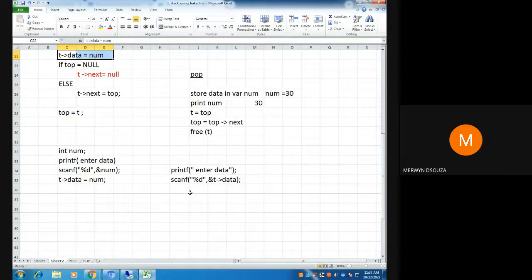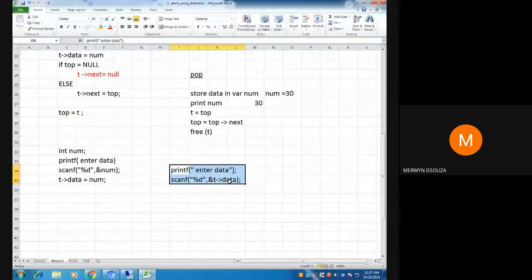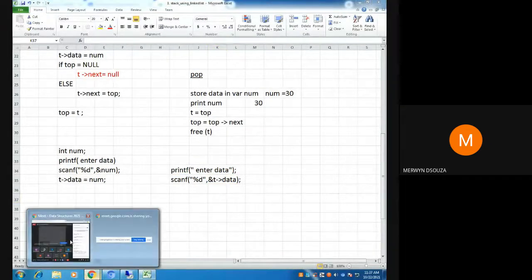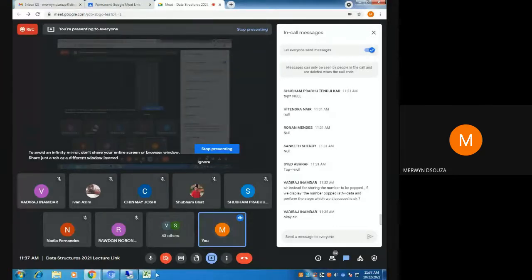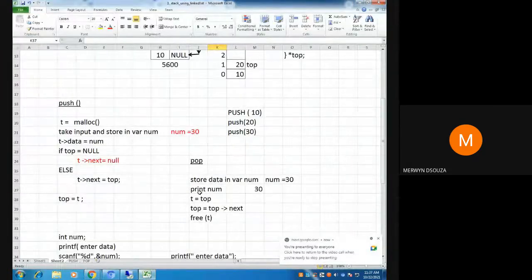There's a shorter way of doing the thing: you can directly store the data in the data part like this by using the pointer. So if you want to do that shortcut, you can do that. Otherwise, it's fine if you take the long cut also. While displaying the data, while popping also, you can do the same thing.